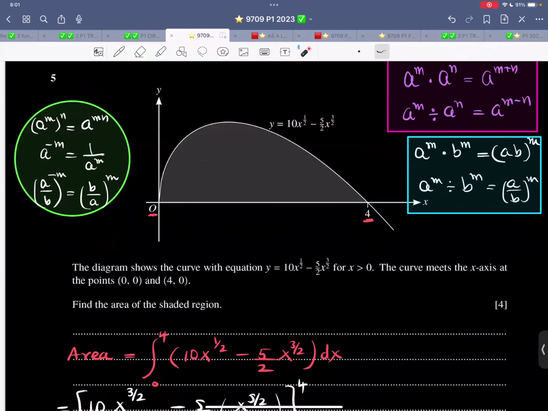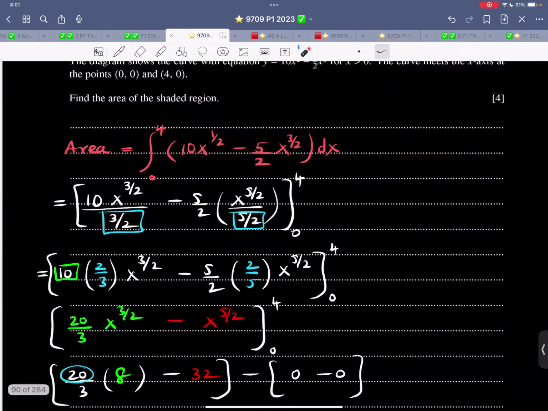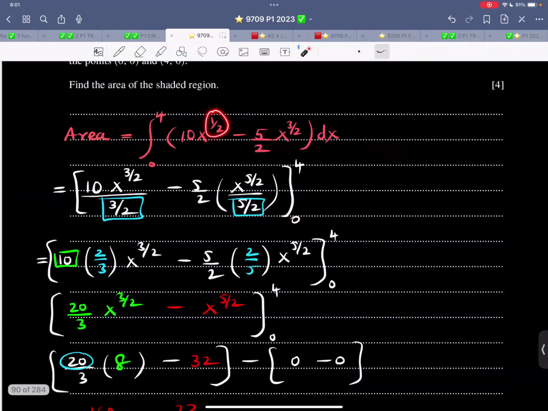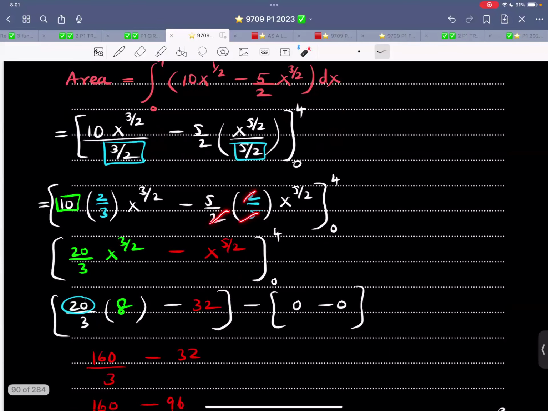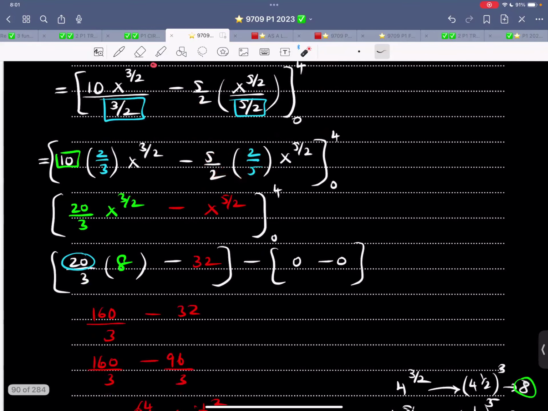So now it says the diagram shows the curve with equations such and such for x greater than 0. The curve meets the x-axis at this point. This is one point, that's the other point, find the area. So it's a simple area, a simple integration. First integrate: increase the power by 1, divide by the new power. There is a constant over here, simplify, this cancels off, this simplifies. Now x raised to the power of 3 over 2, x raised to the power of 5 over 2.